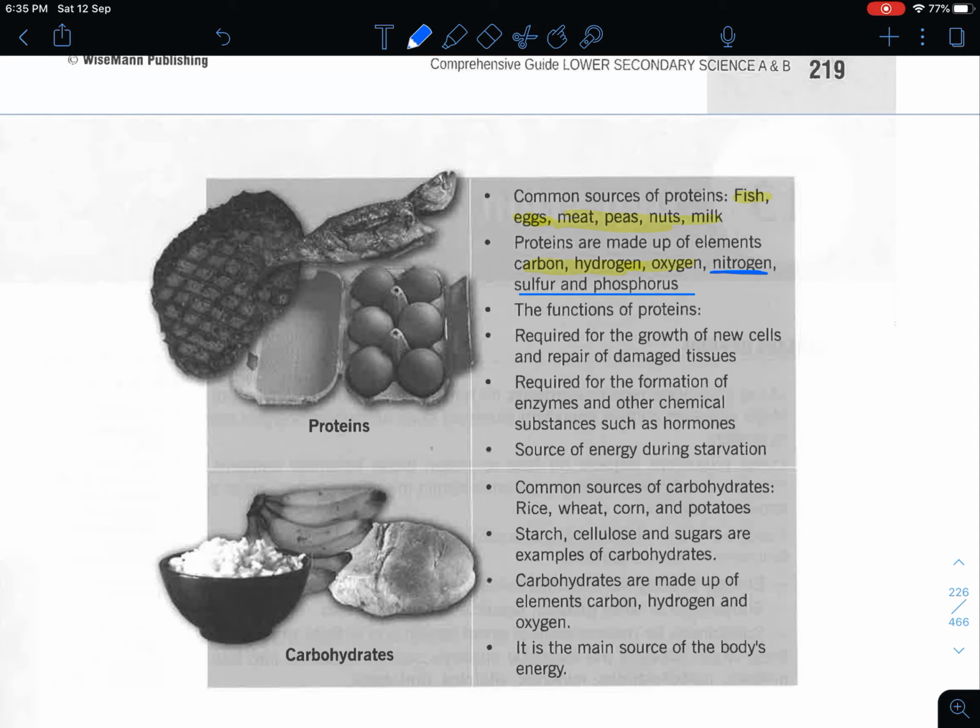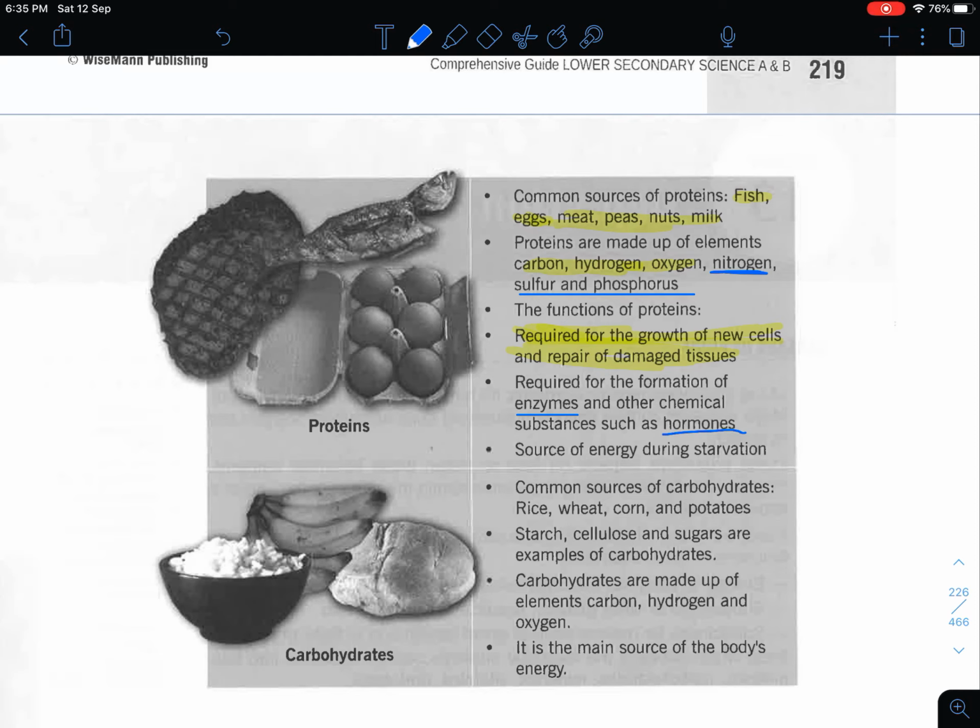And what is the main purpose of protein? Let's say you want to build muscles, you take protein powder and things like this. It's mainly required for the growth of new cells, as most cells tend to be protein in nature, and most of your substances are also protein in nature. It is required for building your enzymes, and of course your hormones. Hormones are different from enzymes. Enzymes help to break down items.